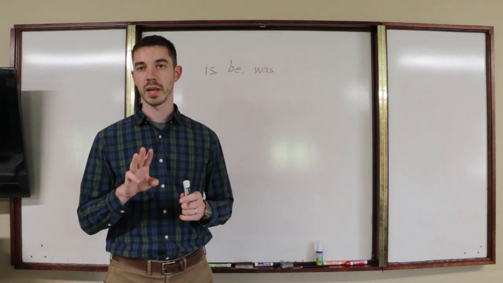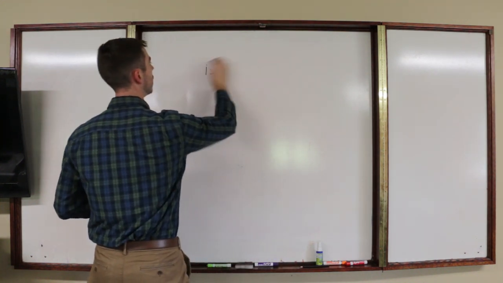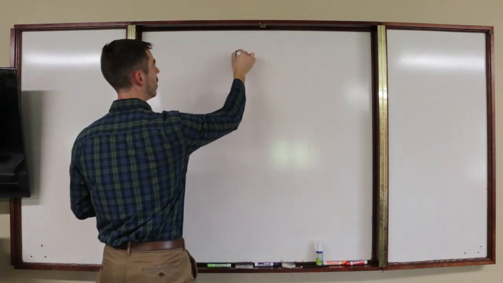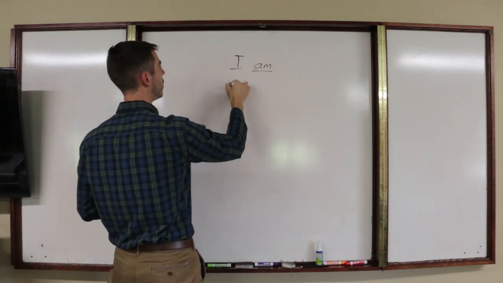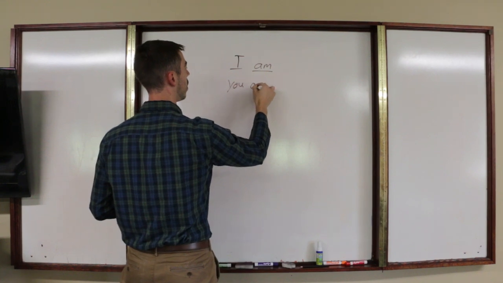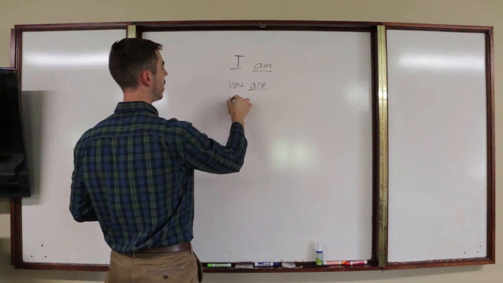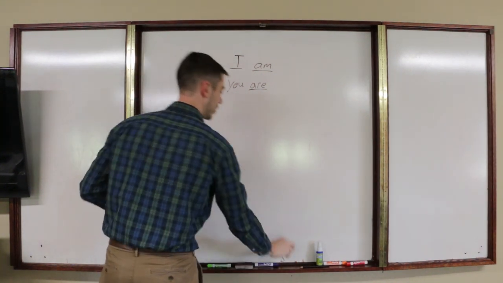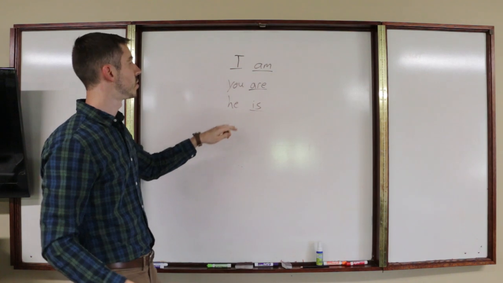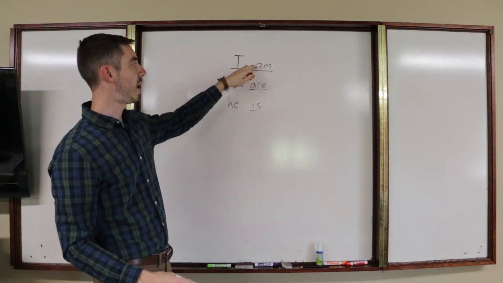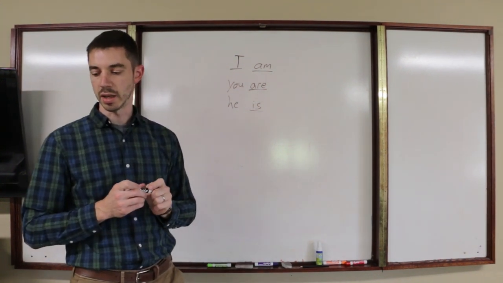Okay, so what are the three in English? There's three present tense being or linking verbs. And they are, you can say I am, okay, that's for first person. You can say you are, okay, that's second person. Or you can say he is. That's third person. So you can see the three being linking verbs are am, are, and is. That's what we have in English.